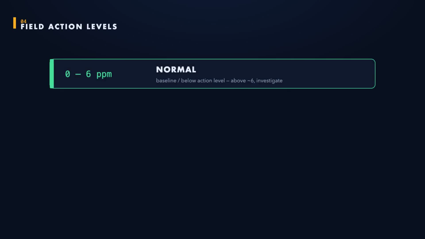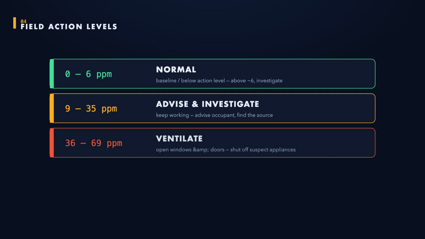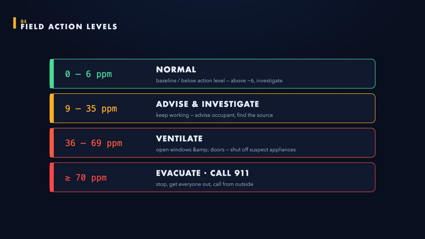In the field, a simpler set of action levels guides you. 9 to 35 parts per million: keep working, but advise the occupant and investigate the source. 36 to 69: ventilate, open windows and doors, and shut down suspect appliances. 70 or more: stop, evacuate everyone. Get out of the building and call 911 from outside.